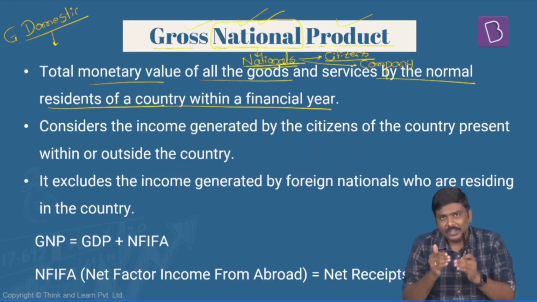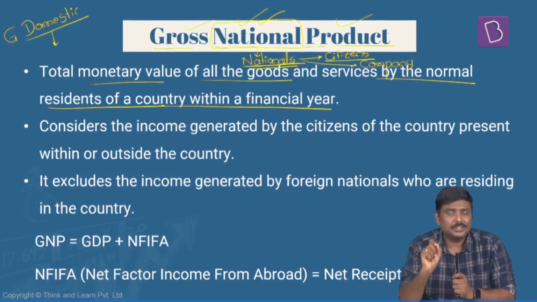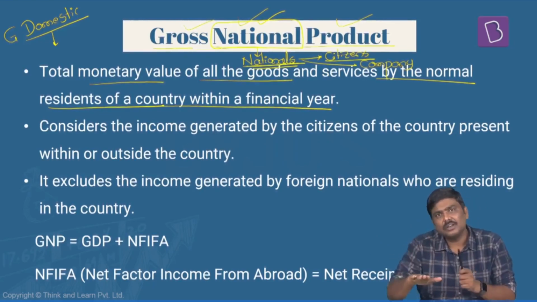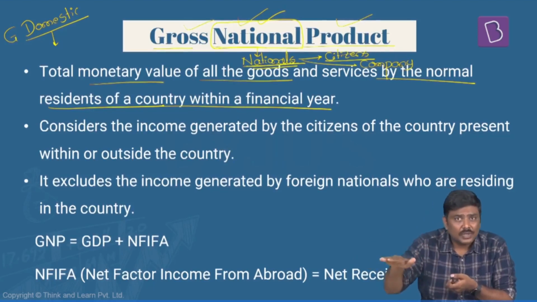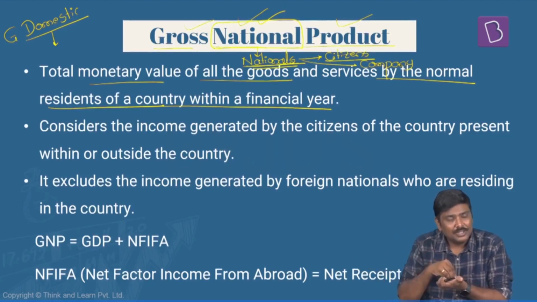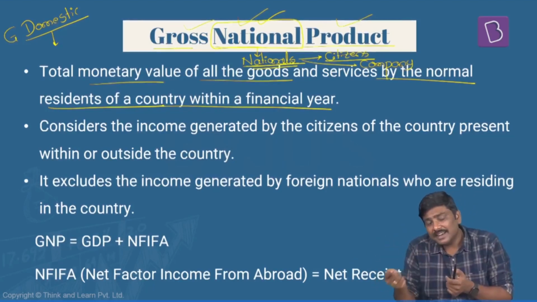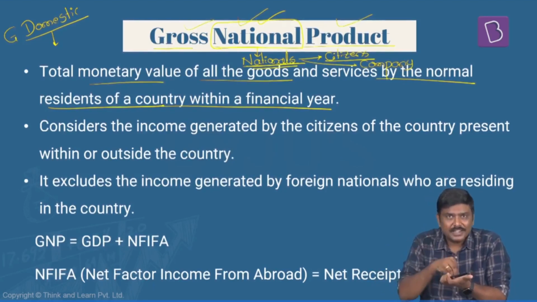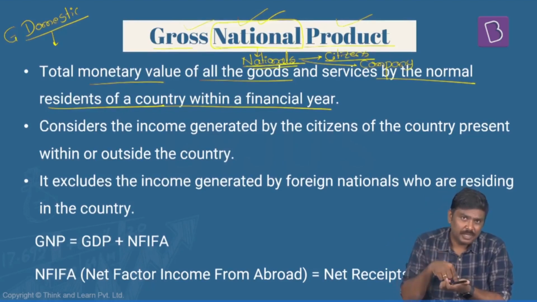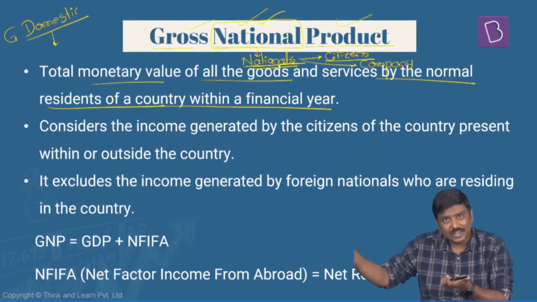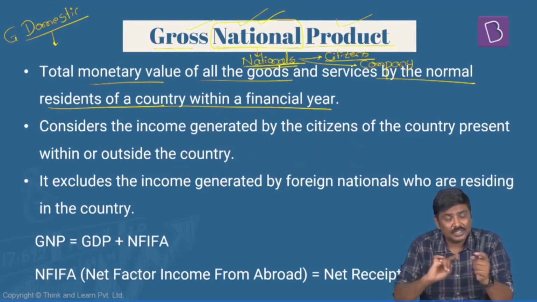Remember the difference here. If there is an Indian company that works in USA and generates profits, should it be part of India's GNP? Yes, because it is an Indian company. Irrespective of whether it is generating profits in India, Bangladesh, UK, Germany or USA, it doesn't matter. That is an Indian company, so I will consider that a part of India's GNP. But will I consider that a part of India's GDP? Absolutely not. If this Indian company generates revenue and profits in India, yes, it becomes part of India's GDP. But if it is generating in India as well as in USA, the one generated in USA will not be considered India's GDP. Is it okay? So understand the difference here.